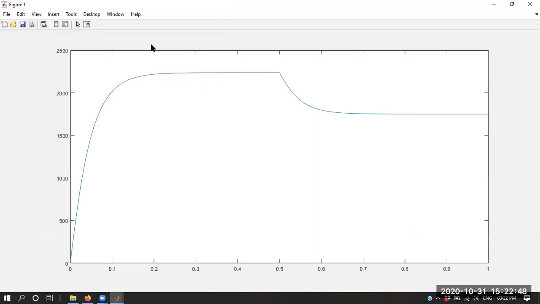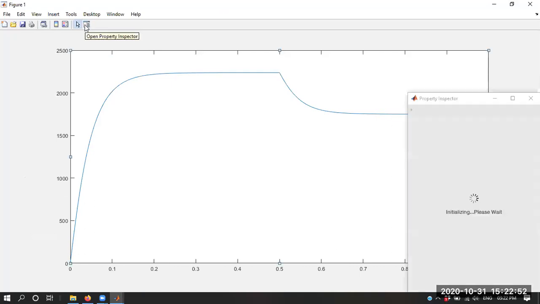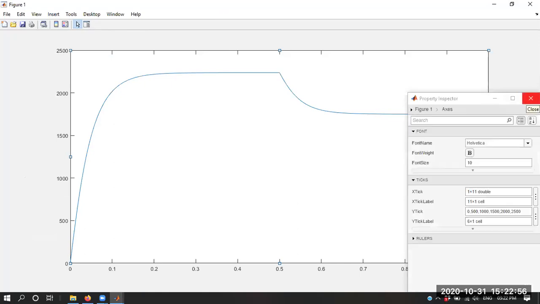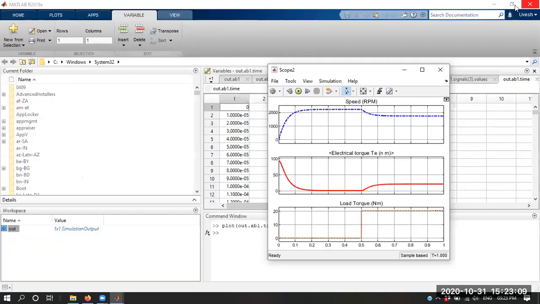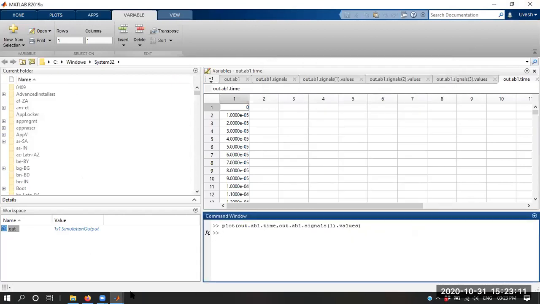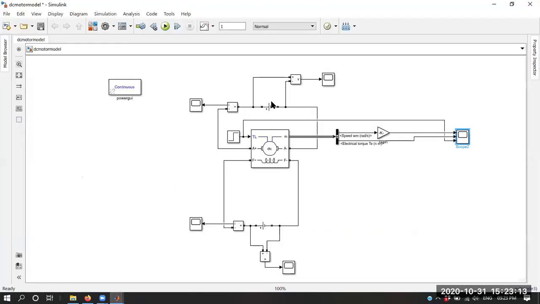You can completely edit this graph if you click on the edit figure window and property inspector. You can provide the legend and everything. That we will discuss later on, but just for your information, I have presented this. Now let's go for the speed control.